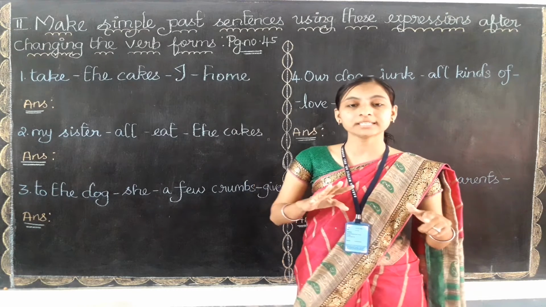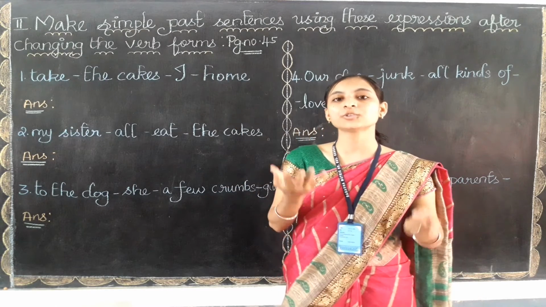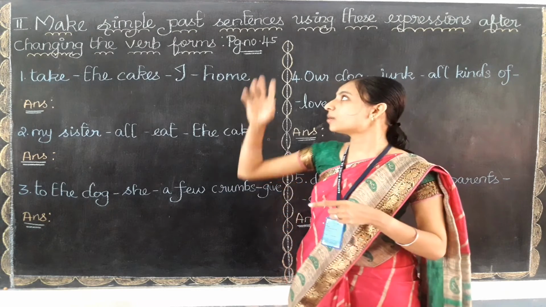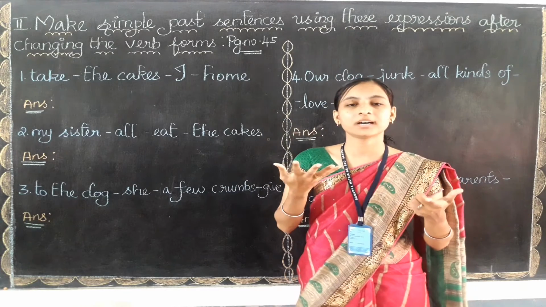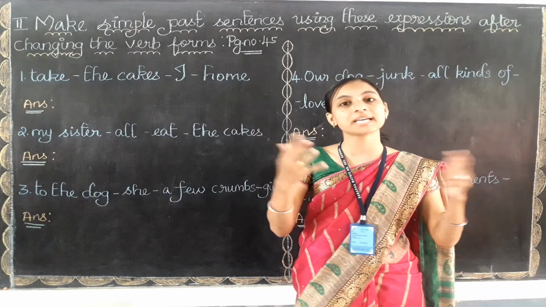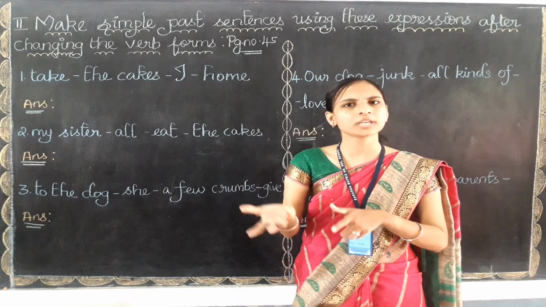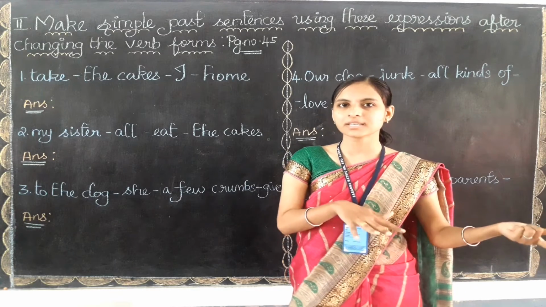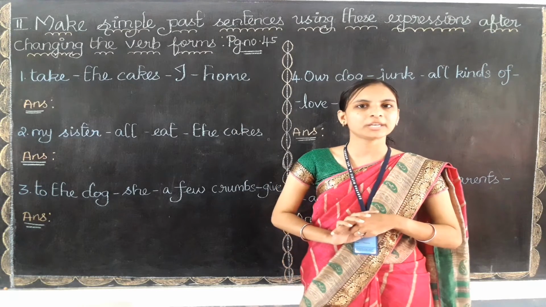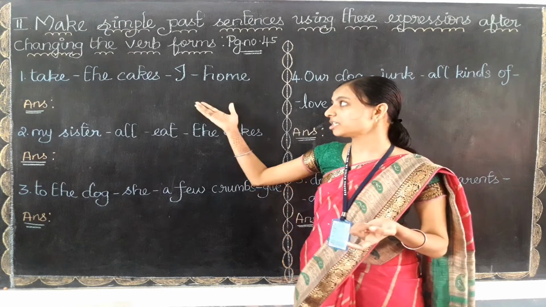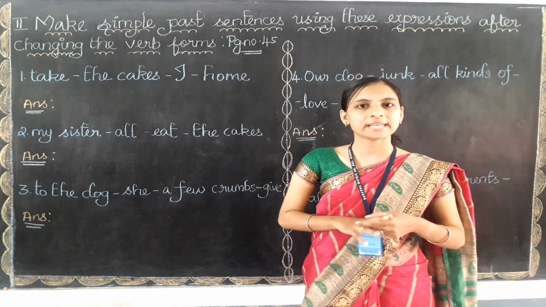Before starting, let me give you a short recap on simple past. If you have forgotten, I can tell you the short recap. What is simple past? Simple past is used to talk about an event which has already completed. When we are talking about a completed action, a time period in the past, or a habit in the past, we can use the simple past form. But when we change the sentence into simple past, we need to change the verb into simple past, okay children.